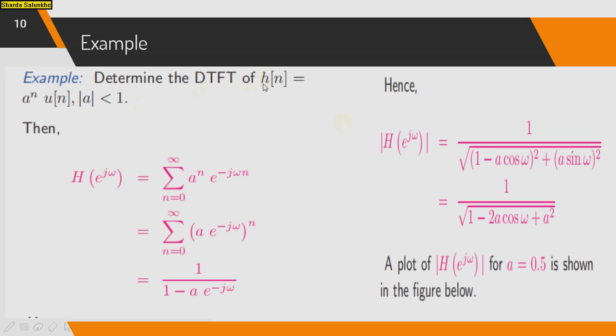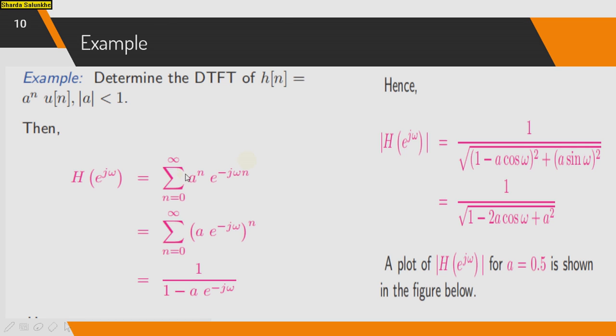Determine the DTFT of h of n is equal to a raised to n u of n, where mod of a is less than 1. So use the formula of the DTFT, that is X of e raised to j omega is equal to the summation from minus infinity to infinity of x of n into e raised to minus j omega n.